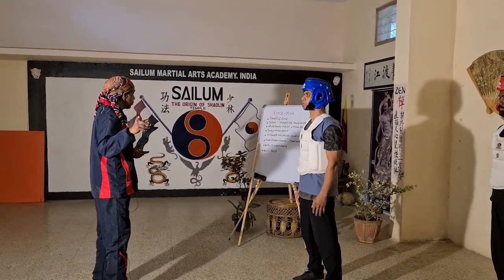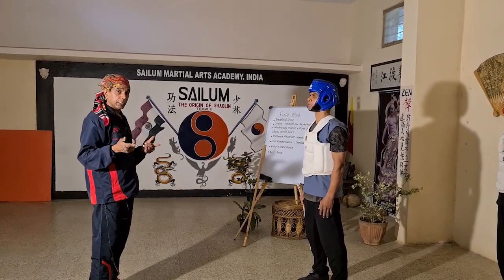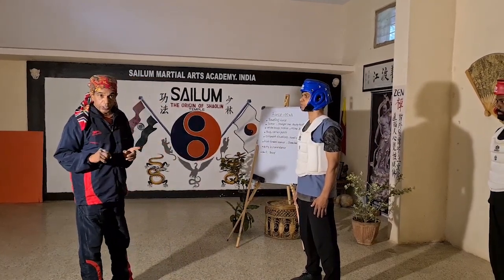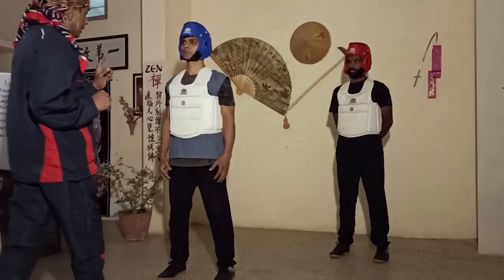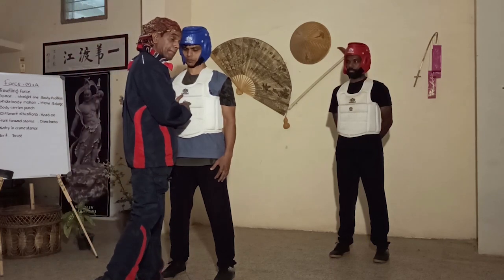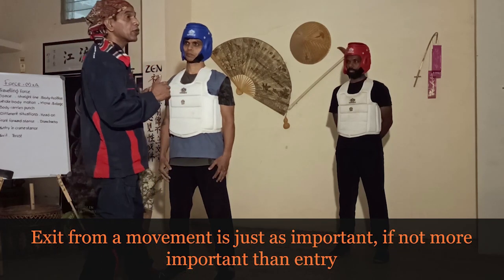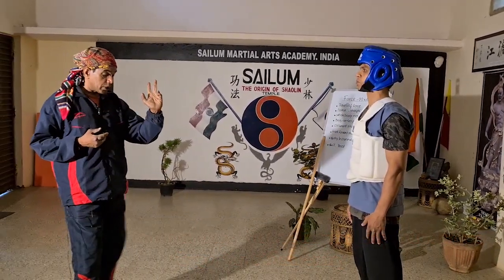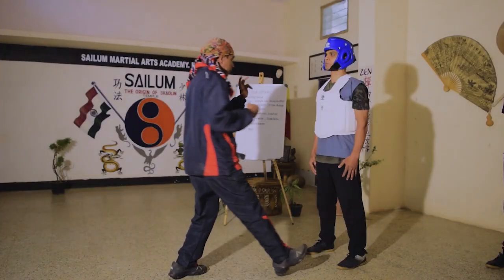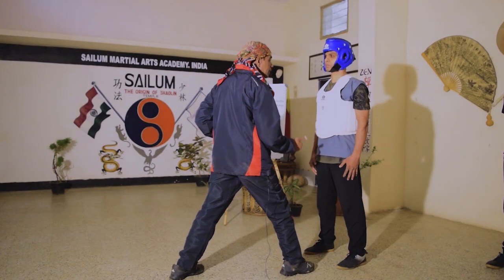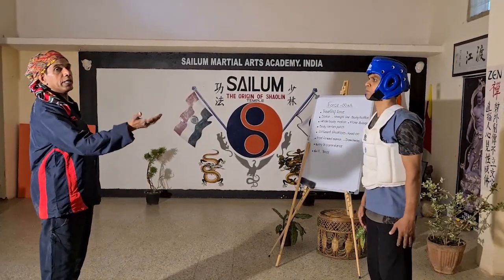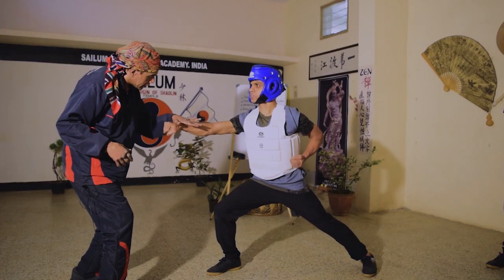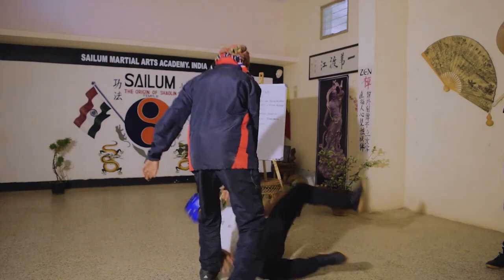But here, remember one thing. Once you want to rush in like this, maybe you are doing a movement or something, you are going close. What is more important than entering inside an opponent is that the exit is more important than the entry. What does it mean? Like I told you, you are standing here, going in your front four stance and you are punching, and you get yourself fixed. Now when he is doing a punch, advancing and punching, he is fixed here. In this condition, as he is fixed, I just put him down.